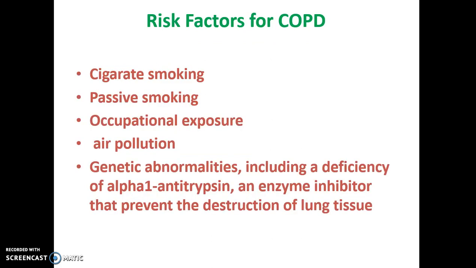Risk factors for COPD. The main thing is cigarette smoking, also passive smoking, then occupational exposure, then air pollution, then genetic abnormality. Genetic abnormality includes a deficiency of alpha-1 antitrypsin. This enzyme helps to prevent the destruction of lung tissue. So if people don't have alpha-1 antitrypsin, there is a chance of getting COPD.